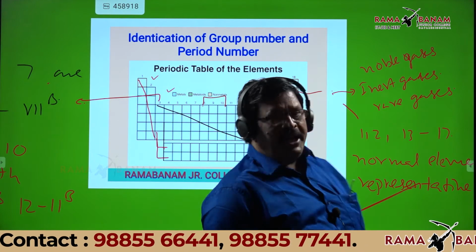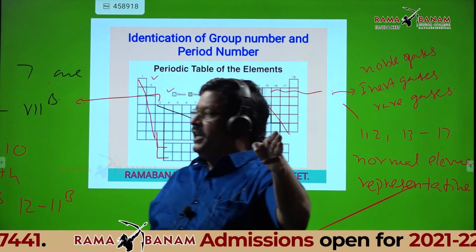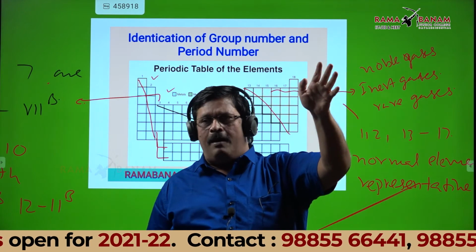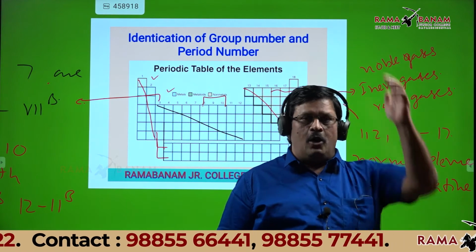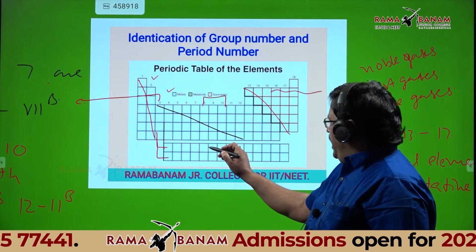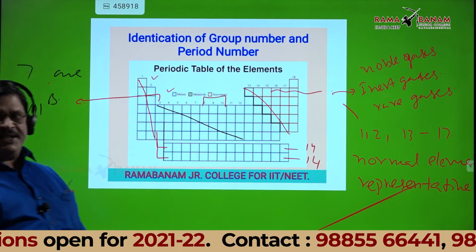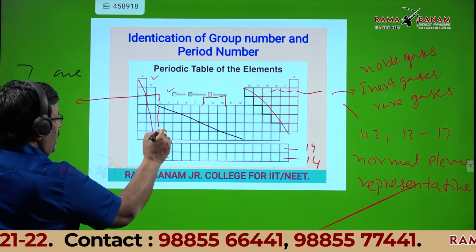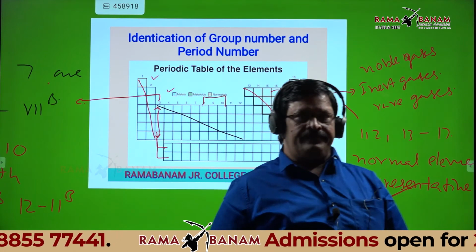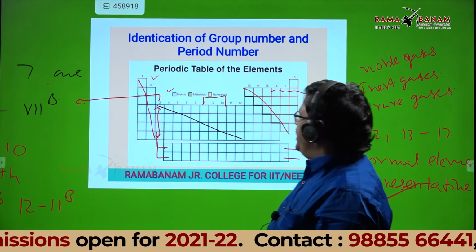3B group only. Lanthanides is 3B group. Actinides is also 3B group, 7th period. So the longest group in the long form of the periodic table is the third group, third column, that is 3B group. Listen, students. Here there are 14 elements in lanthanides, 14 elements in actinides, and 4 elements here in the third column. So the total number of elements in 3B group is 32.